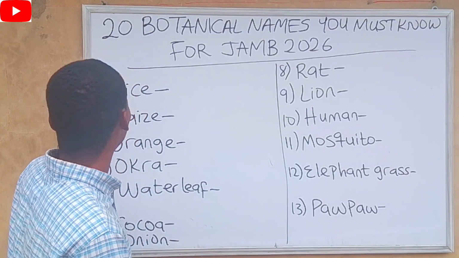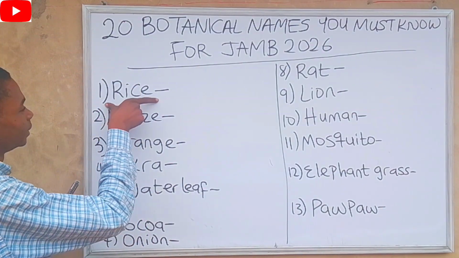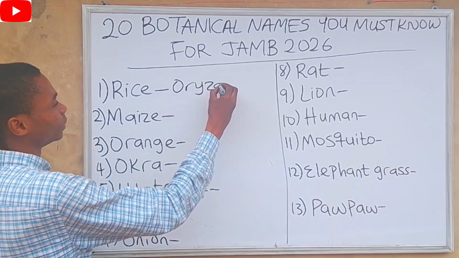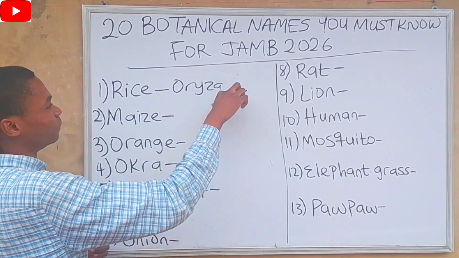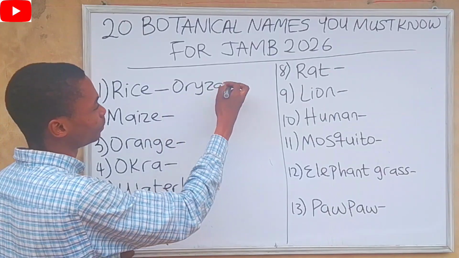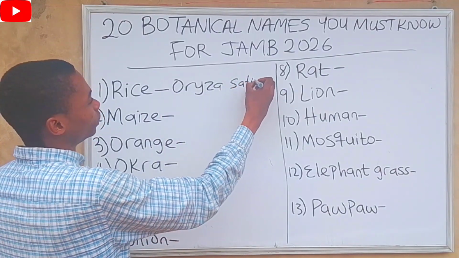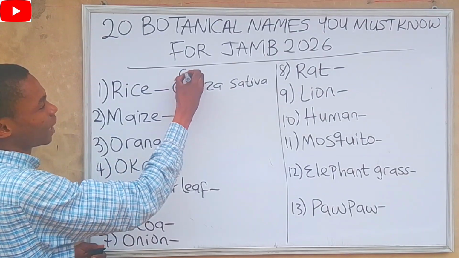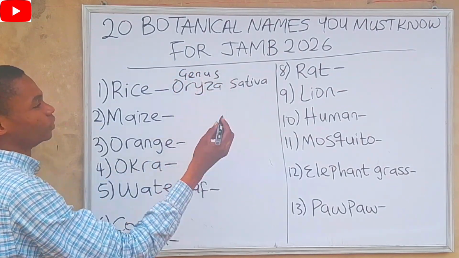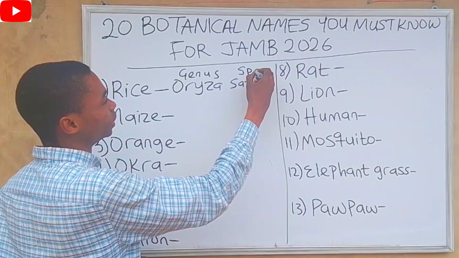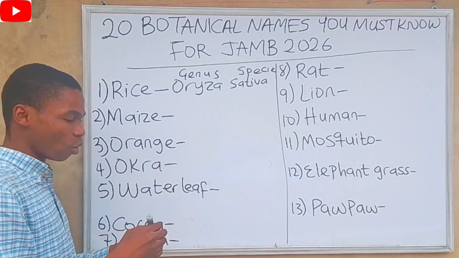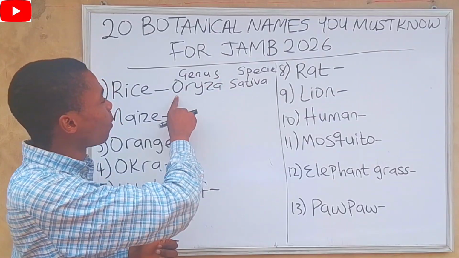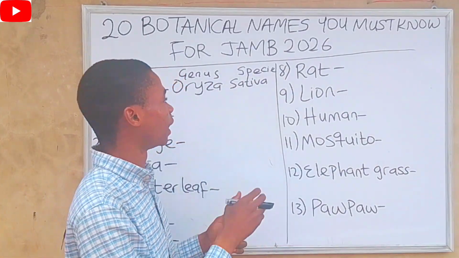So let's start from number 1. The first one here is rice. The botanical name of rice is Oryza sativa. The first one must start with a capital letter, while the last one must start with a small letter. The first one is the genus, while the last one is the species. Species starts with lowercase, also known as small letter, while genus starts with uppercase, also known as capital letter.